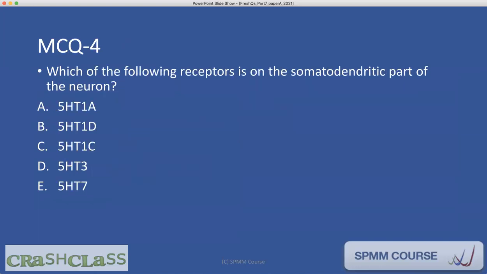That's the right answer. Question 4, which of the following receptors is on the somatodendritic part of the neuron? 5HT1A, 1D, 1C, 3, or 7? All of these are serotonergic receptors. Which of them is somatodendritic?